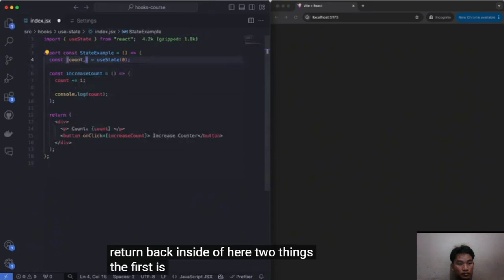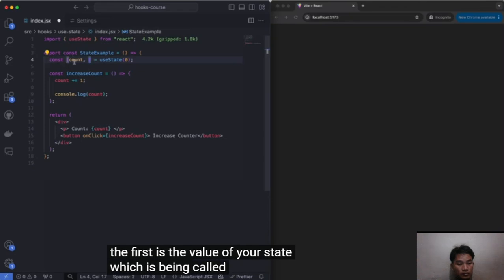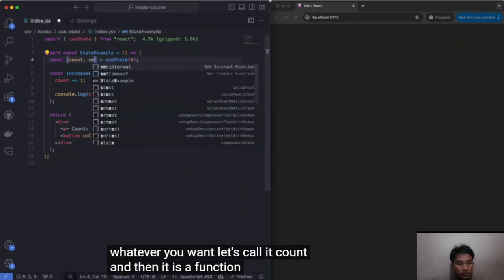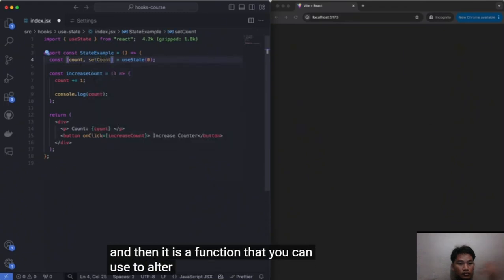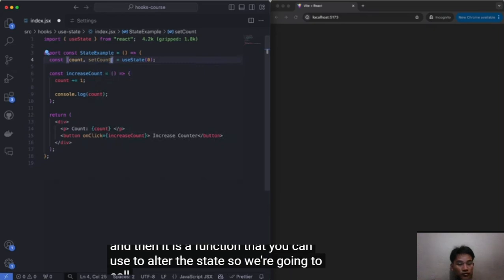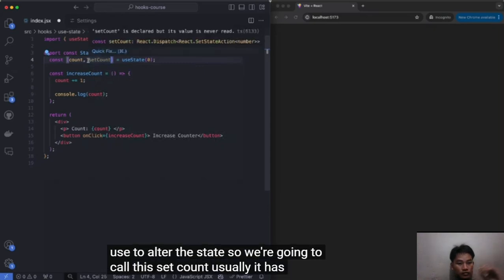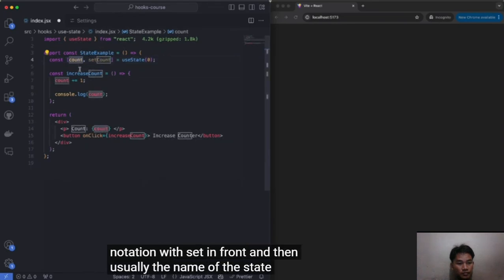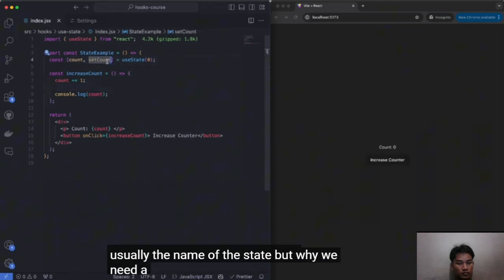The first is the value of your state, which is being called, you can call it whatever you want, let's call it count. And then it is a function that you can use to alter the state. So we're going to call this set count. Usually it has this notation with set in front and then usually the name of the state. But why do we need a function to change it?